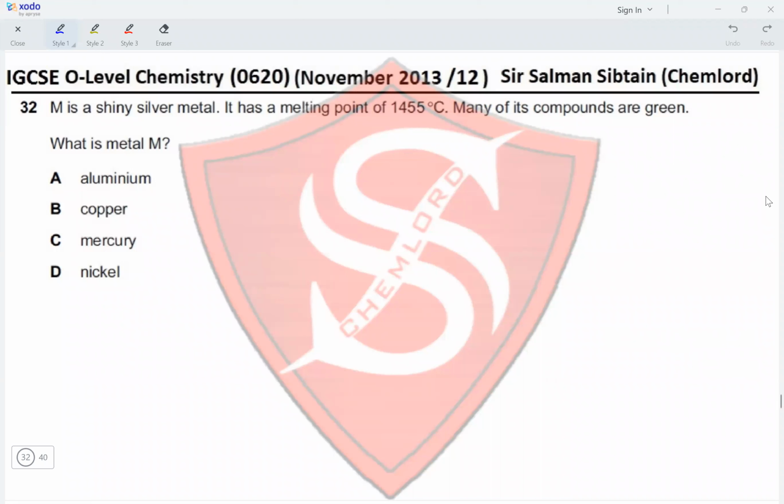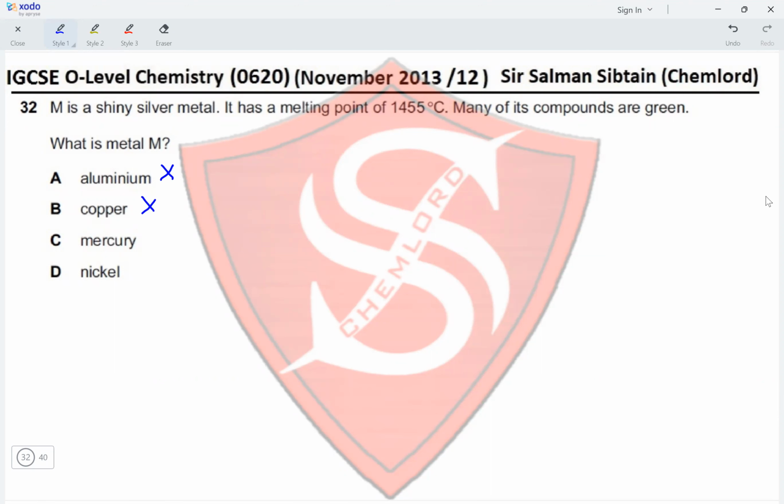Question 32. M is a shiny silver metal. It has a melting point of 1455 degrees Celsius. Many of its compounds are green. What is metal M? Aluminium does not form any green compounds. Copper is not a shiny silver metal. Some of its compounds are green, however.